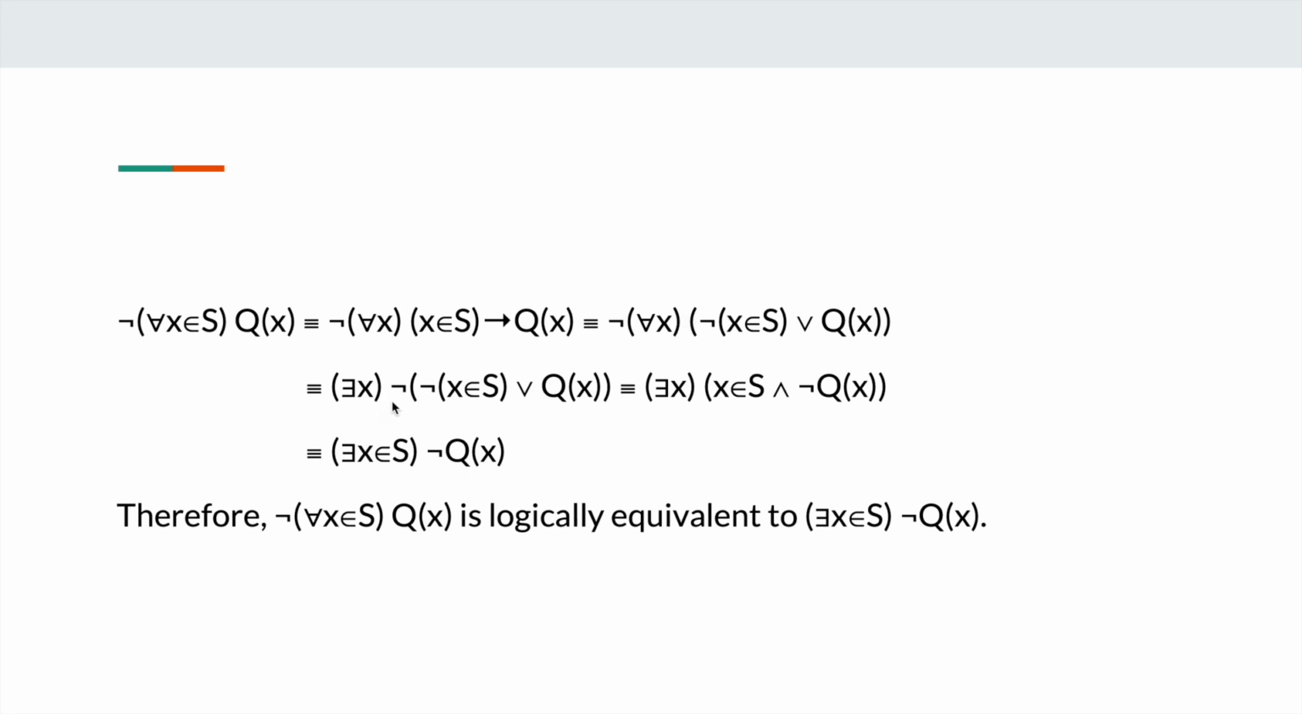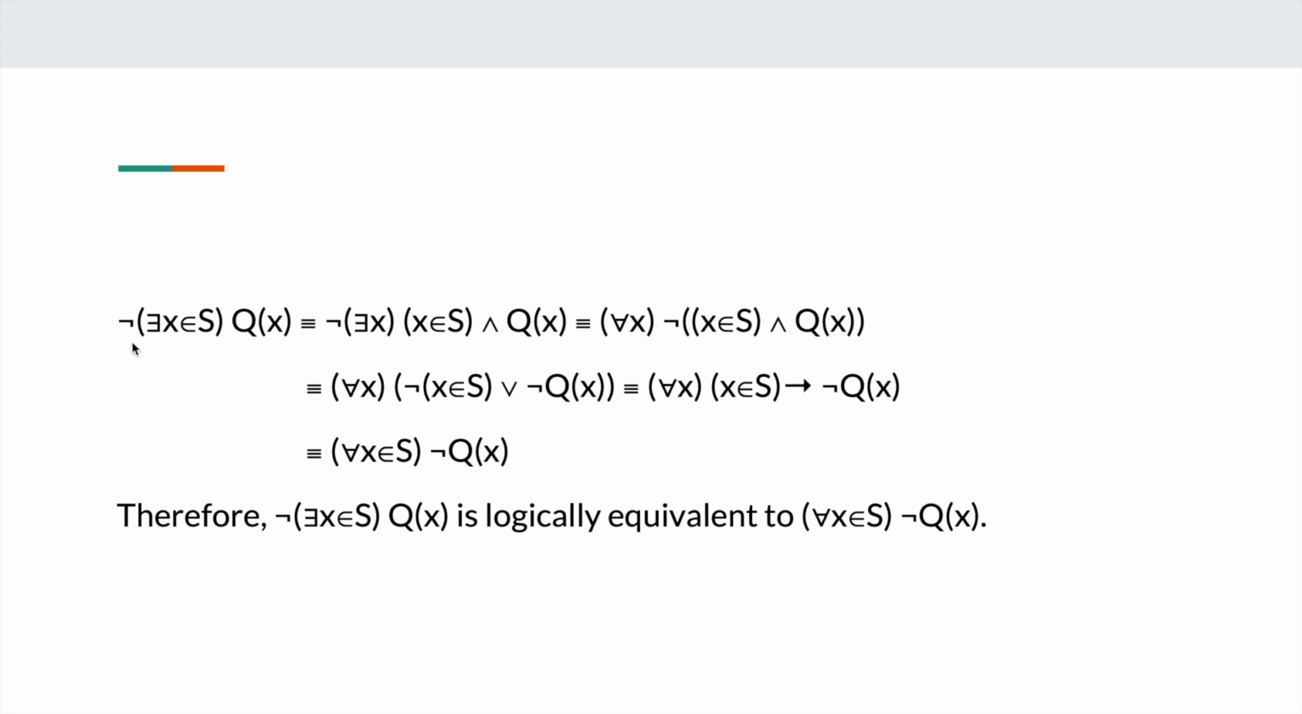And in this step, we put the negation sign into the for all x. There exists some x such that the negation of x belongs to S, or Qx. And then here we use De Morgan's law again. There exists x such that x belongs to S and Qx is false. Finally, we have this statement. Therefore, the negation of for all x belonging to S, Qx is logically equivalent to there exists x in S such that Qx is false.